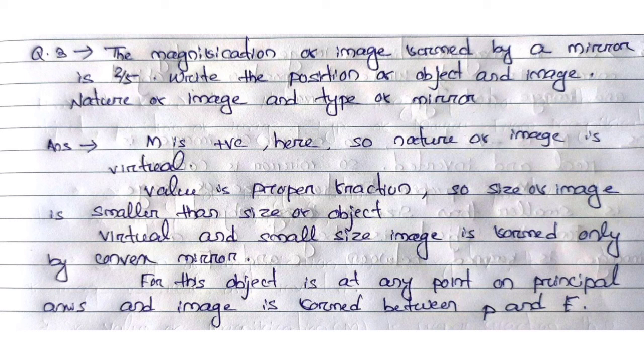For getting such magnification, the object is placed at any point on the principal axis of the convex mirror and the image is formed between P and F. So every time if the magnification is given with positive sign and a proper fraction, the answer is always: the mirror is convex mirror, position of object is at any point on the principal axis, and the position of image is between P and F.